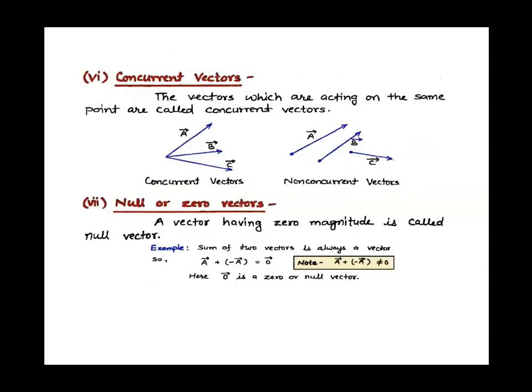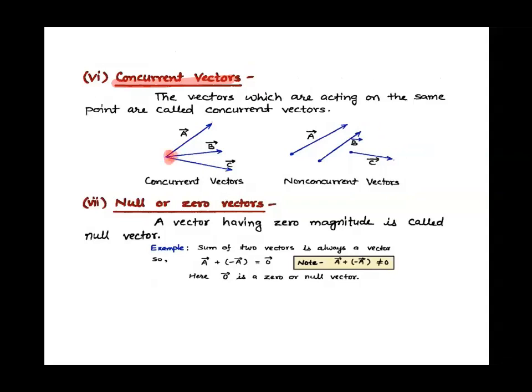Okay. Chalo. Next, this is also a very common term in your maths: concurrent vectors. Concurrent is their point. They are intersecting at a point, right? Concurrent you have done in maths. They are intersecting at a common point. So here also that point is common. Some point is common. So which point is common? Here, the vectors which are acting on the same point.